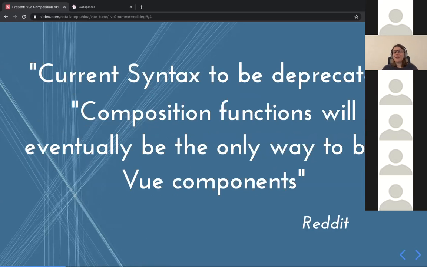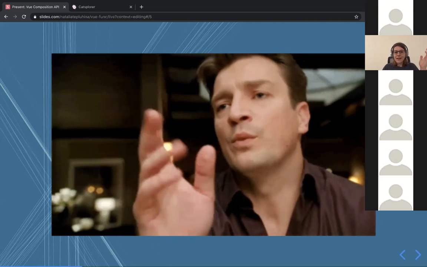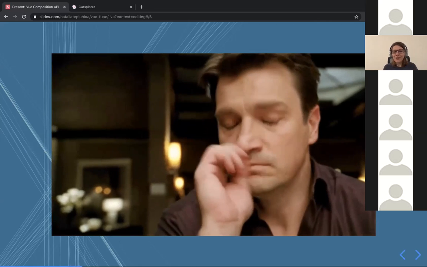Current syntax to be deprecated. Composition functions will eventually be the only way to build Vue components. This is actually quotes from Reddit. And people were complaining about, do I need to rewrite my whole application? Oh my God, Vue is going Angular way, like from Angular 1 to Angular 2. And it was so big that it was absolutely unhandled.